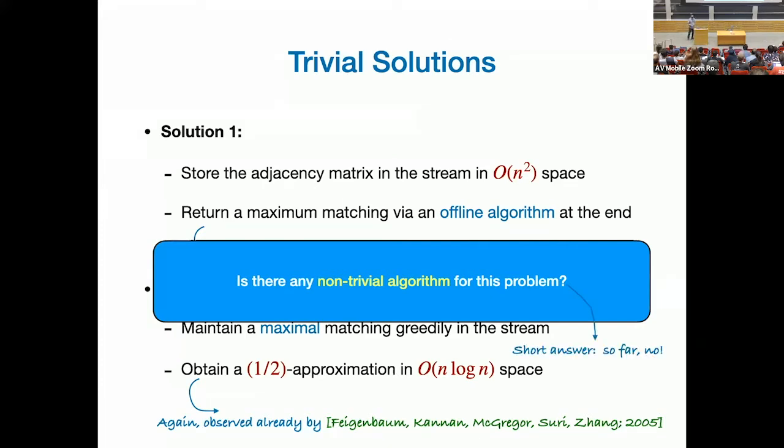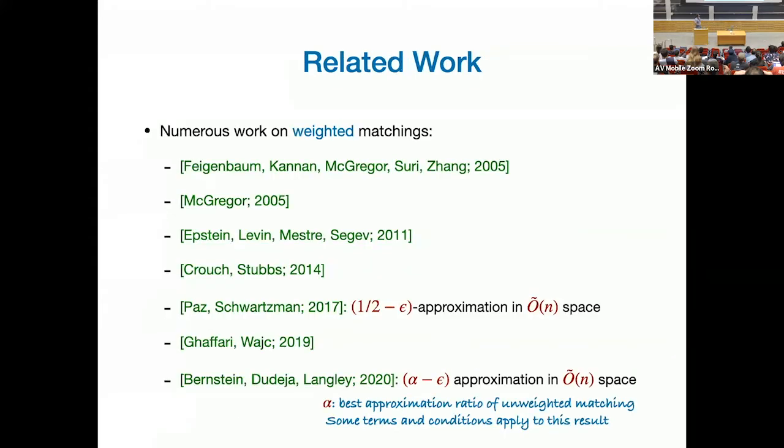The short answer is that so far, no, we don't know anything like that. Let me give you a bit longer answer because matching is arguably one of the most studied problems in graph streaming. So what are people doing if there is nothing known here? There are lots of variants. One is that there's lots of work on weighted matchings. Without getting into details, the final work here basically says whatever you can do for unweighted, there is a compiler that ports it to the same result for weighted, losing some dependence on epsilon in the space. There are some terms and conditions here. This statement is definitely true for bipartite graphs. For non-bipartite graphs, there are some other conditions.